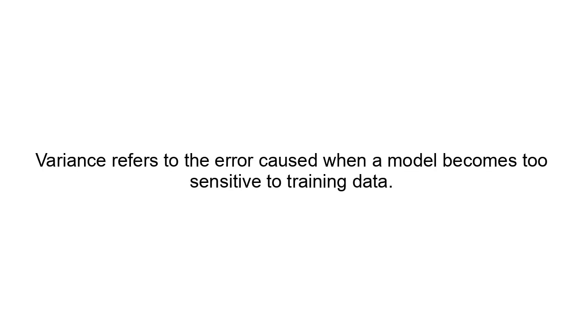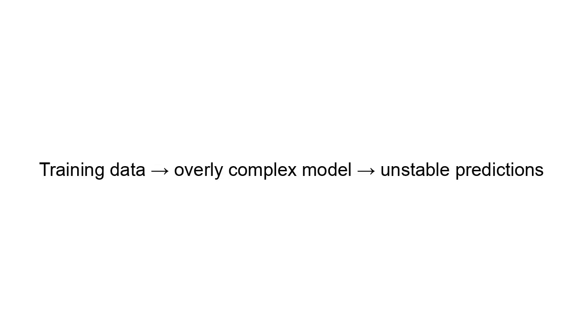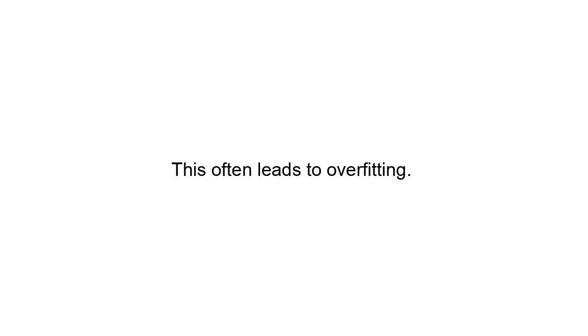What is variance in AI? Variance refers to the error caused when a model becomes too sensitive to training data. In simple words, variance equals the model learns the training data too closely. Example concept: training data plus overly complex model means unstable predictions. A model with high variance performs well on training data but poorly on new data. This often leads to overfitting.